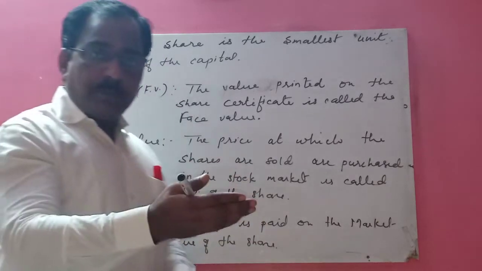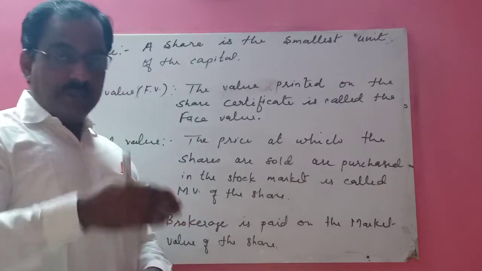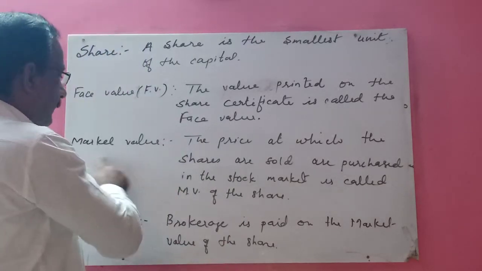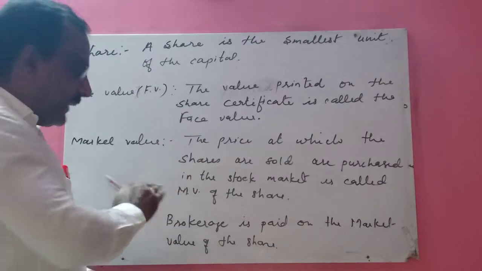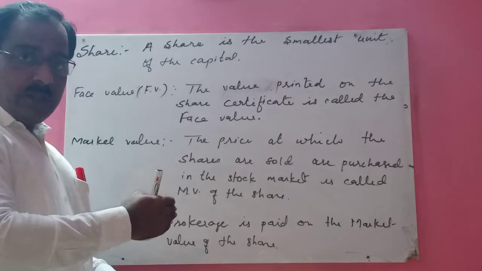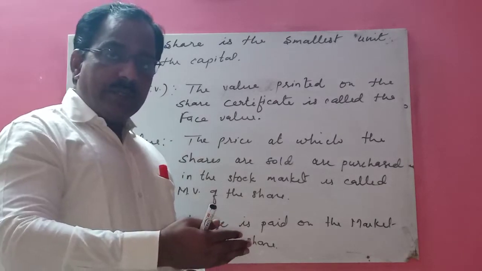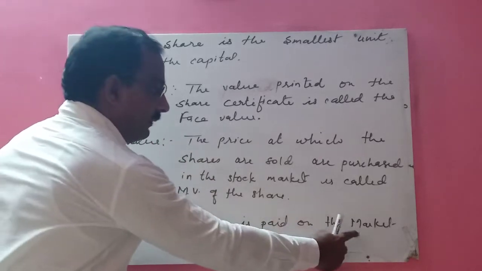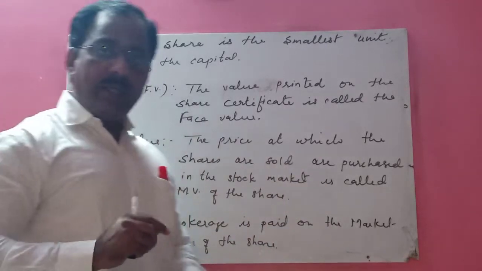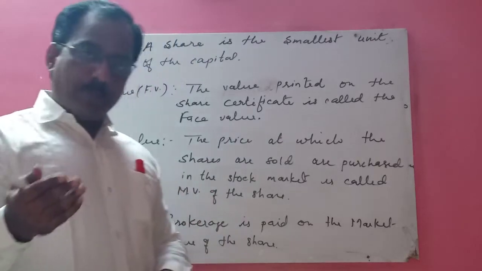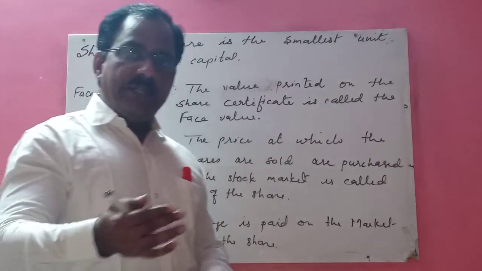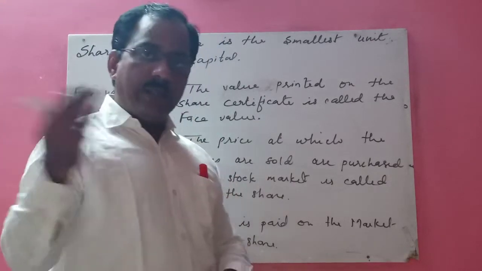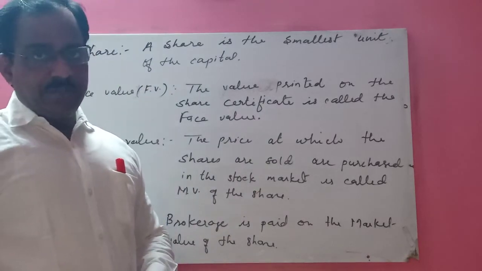The purchase price or the selling price in the market is called the market value of that share, and the brokerage is the commission, you can say. It is calculated always on the market value. And I also said about the dividend. Dividend is the profit given by the company to each shareholder depending upon its number of shares.